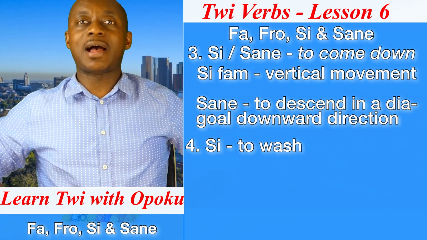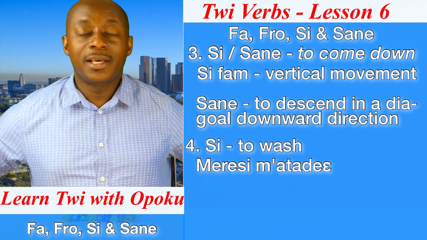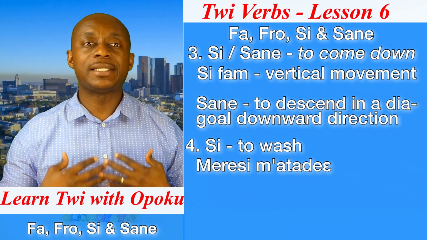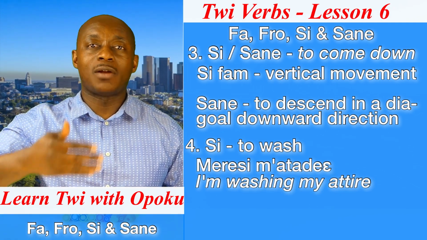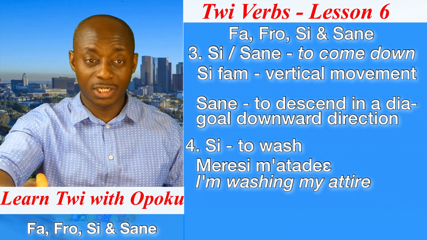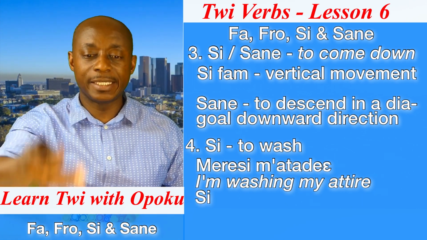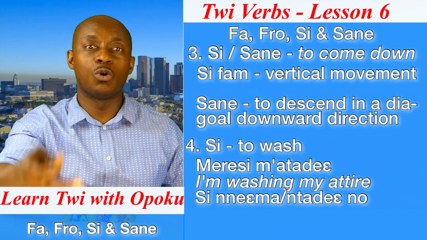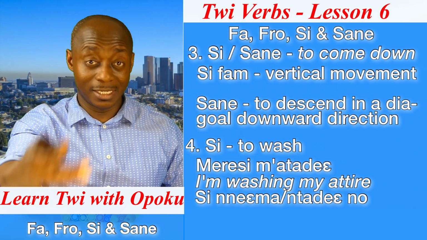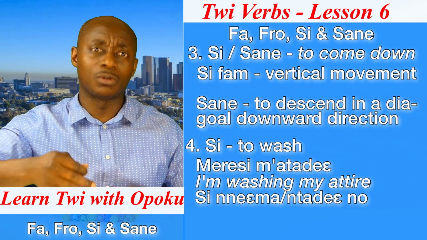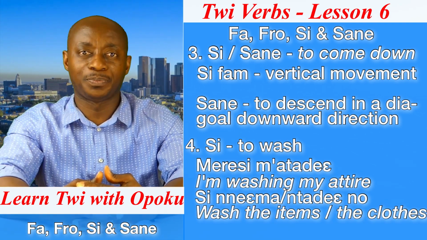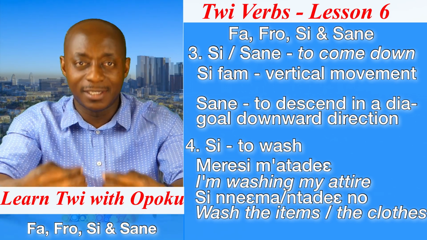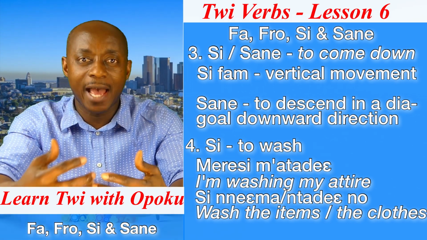If I'm washing my attire, I will say me si matadie. If I'm instructing someone to wash, I will say si niema no or si atadie no. That means wash the items, or wash the clothes.